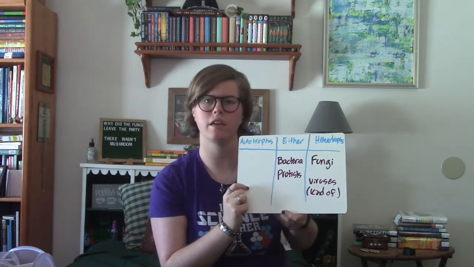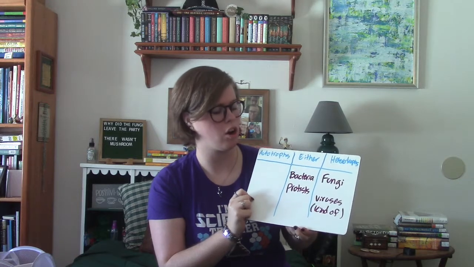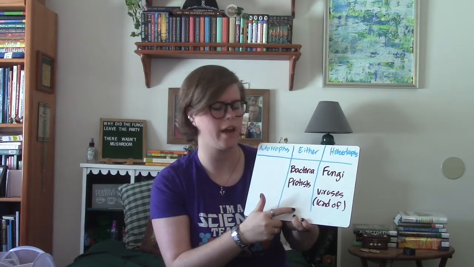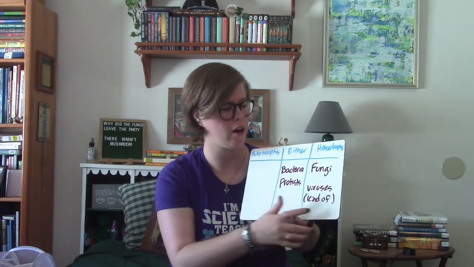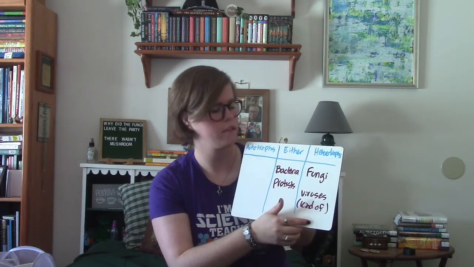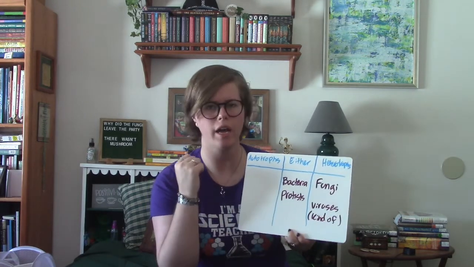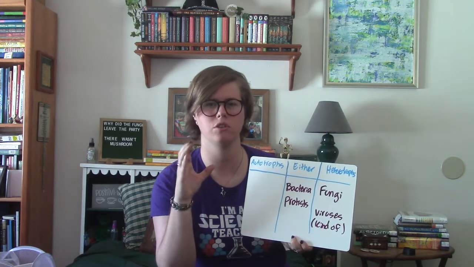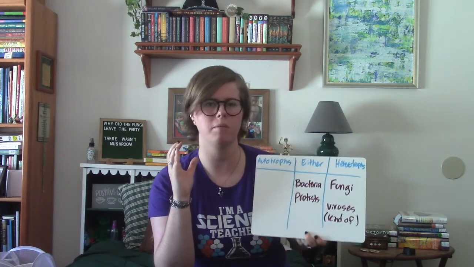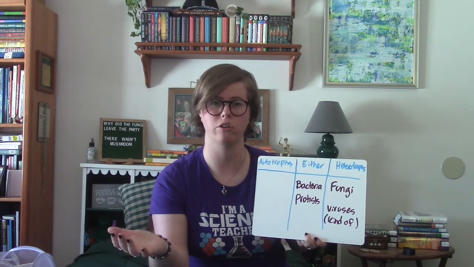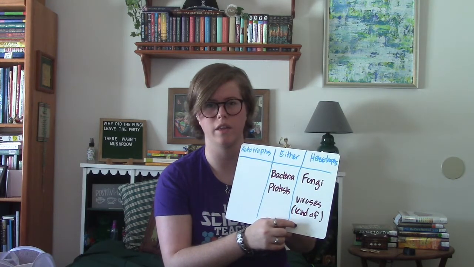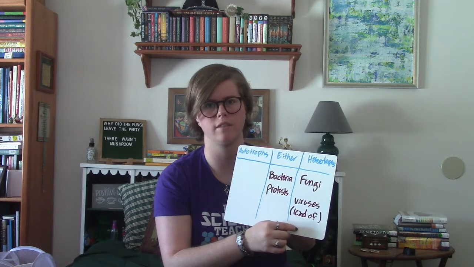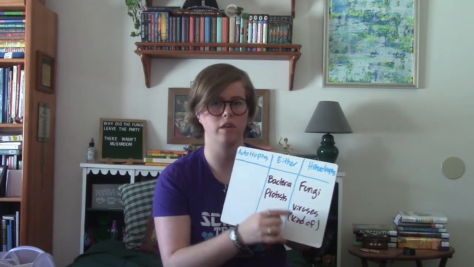Our next compare and contrast is going to be autotrophs and heterotrophs. So we can see that nothing from the 4 things we went over today are only autotrophs. We do have 2 that can act as both. Bacteria and protists can be either autotrophs or heterotrophs depending on what variety they are. In our heterotrophs only section, we have fungi, and you could kind of consider viruses to be heterotrophs. Technically, heterotrophs only applies to living things, but we did talk about the fact that viruses need a host in order to get energy, which technically means it feeds off of an organism. So not technically a heterotroph because it's not a living thing, but if we're talking about it in terms of where it gets its energy, it does need to feed off of another organism, just like fungi does.